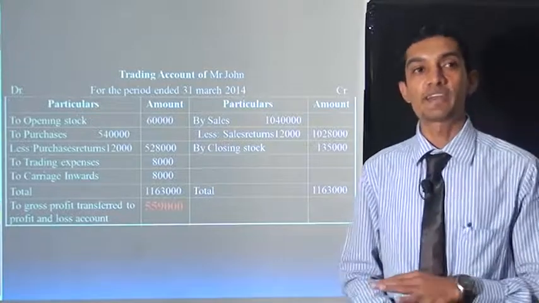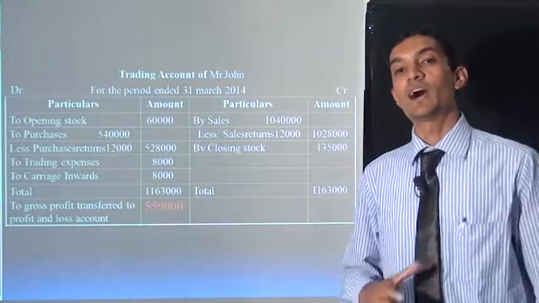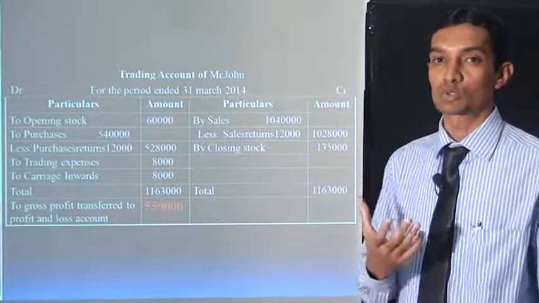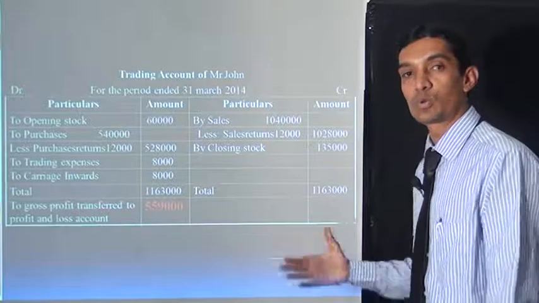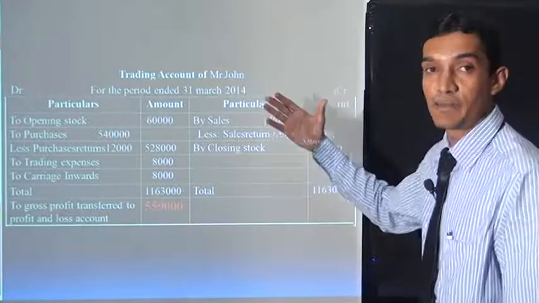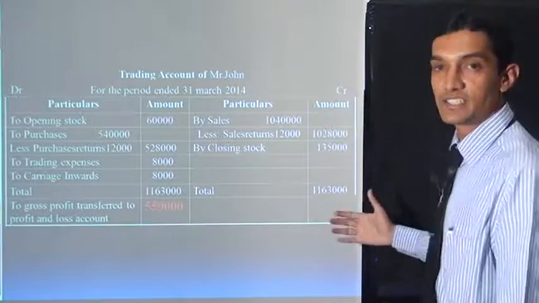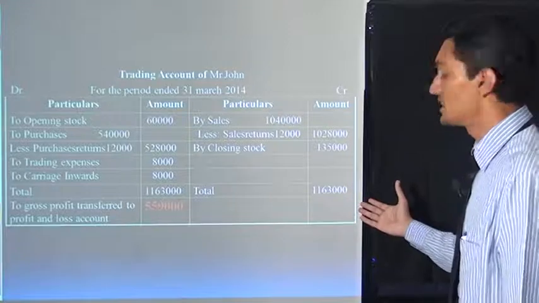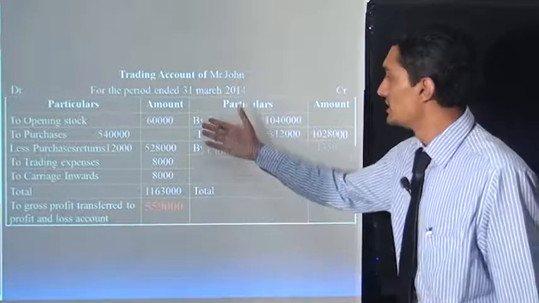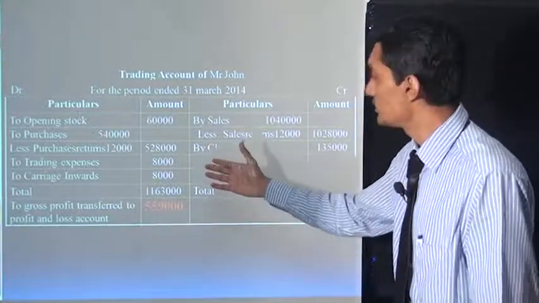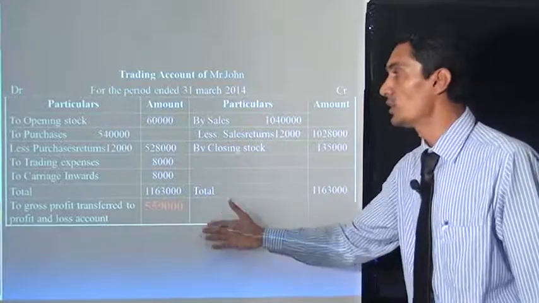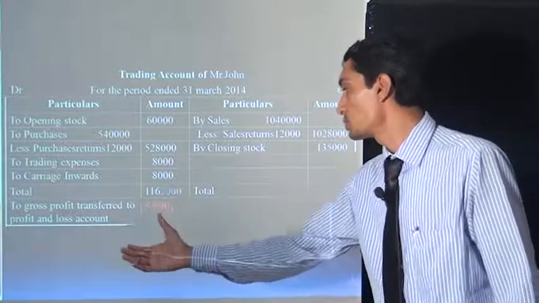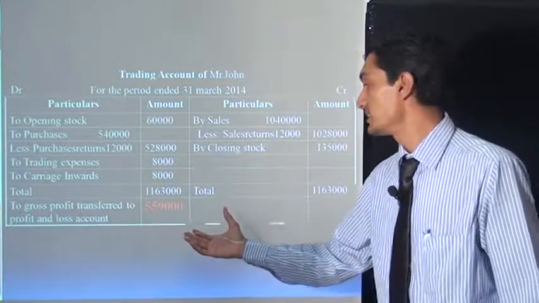Now after all transactions are completed, we close this account to get the gross profit or gross loss. So first, on the debit side are there... I think the credit side is more. So the credit side is more than the debit side. So we deduct the debit amounts from 11,63,000 rupees. So the profit we earned, the gross profit, is 5,59,000 rupees.